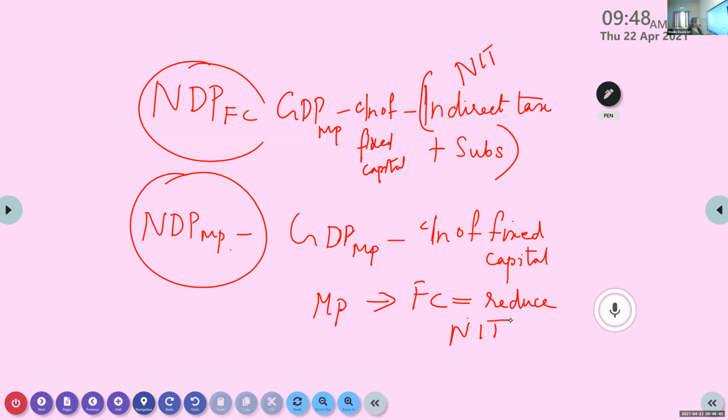Okay. Now, got what I said? In any formula or in any sum, if you want to go from MP to FC, then reduce NIT, minus NIT. What is this NIT? Indirect tax plus subsidies. At the same time, if you want to go from FC to MP, you have to include NIT. That means it should be added.